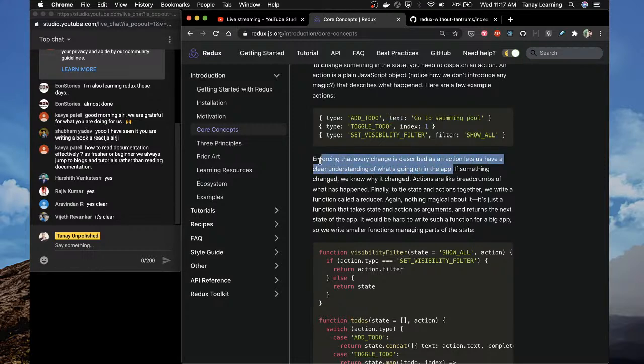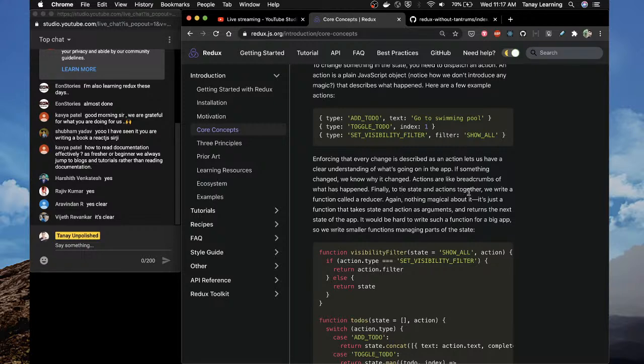This is very important. This is what I miss in MobX actually. Anything can change anything, and then when you are debugging or trying to understand what's happening, it's very difficult. If something changed, we know why it's changed. True. Actions are like breadcrumbs of what has happened.